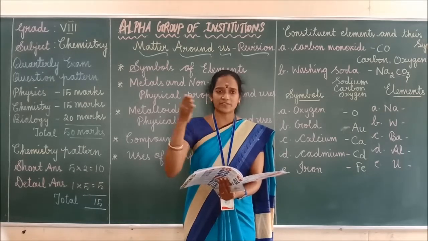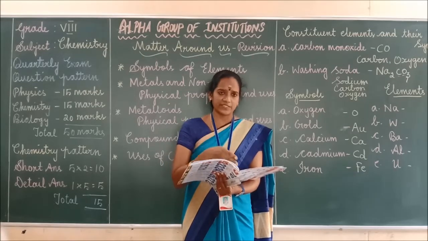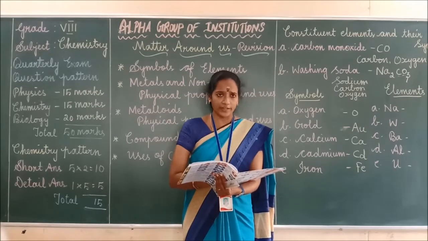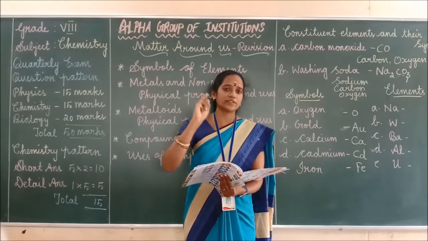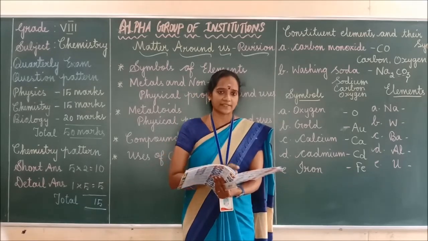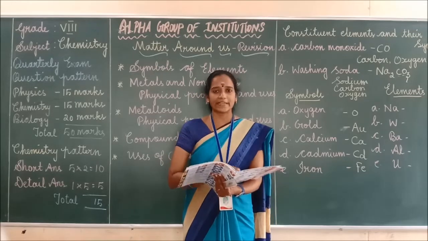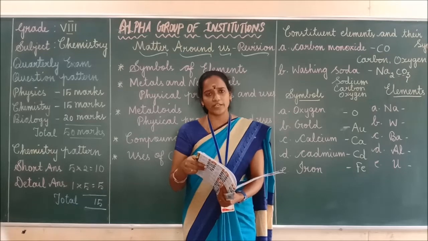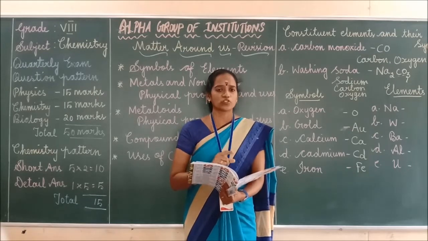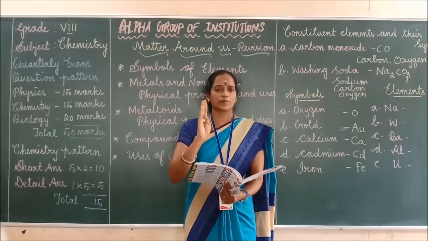According to that, you have to segregate. Metal means physical state, usually it is solid. But non-metal is available in solid state, liquid state as well as gaseous state. Like that you have to segregate the answer, children. If this question is asked as a detailed answer, you have to write fully. If it is asked as a 2 mark question, minimum 4 points you have to write.